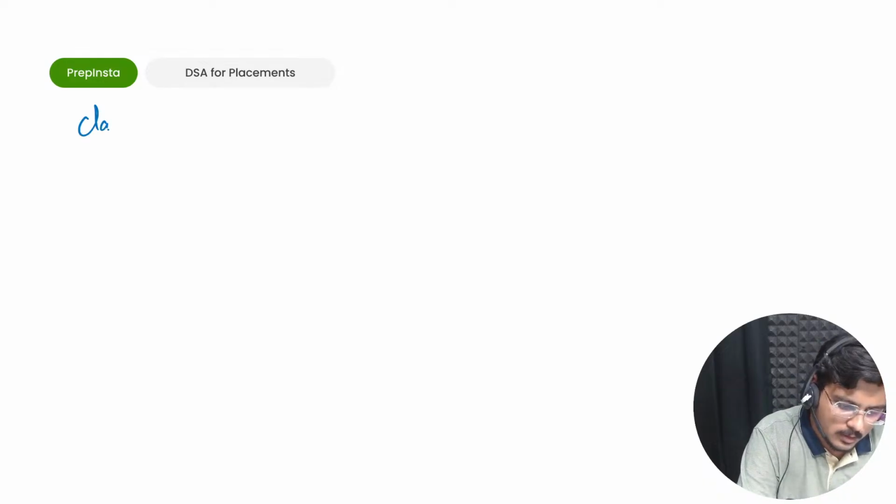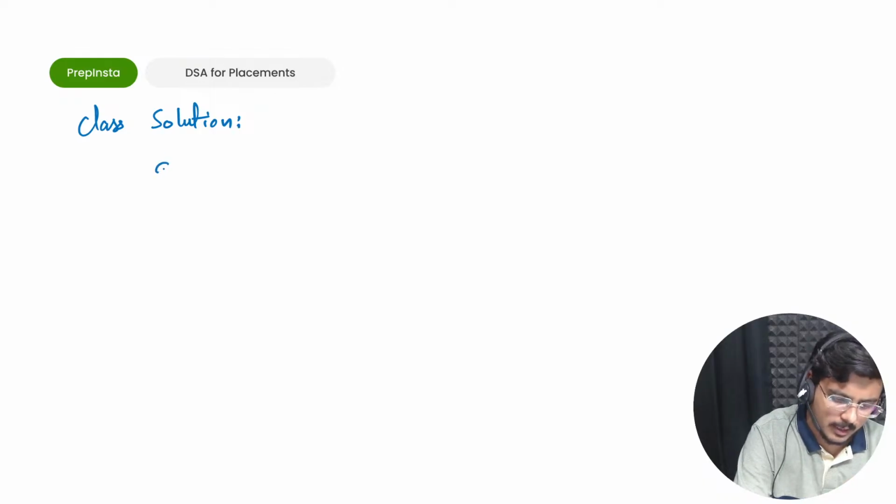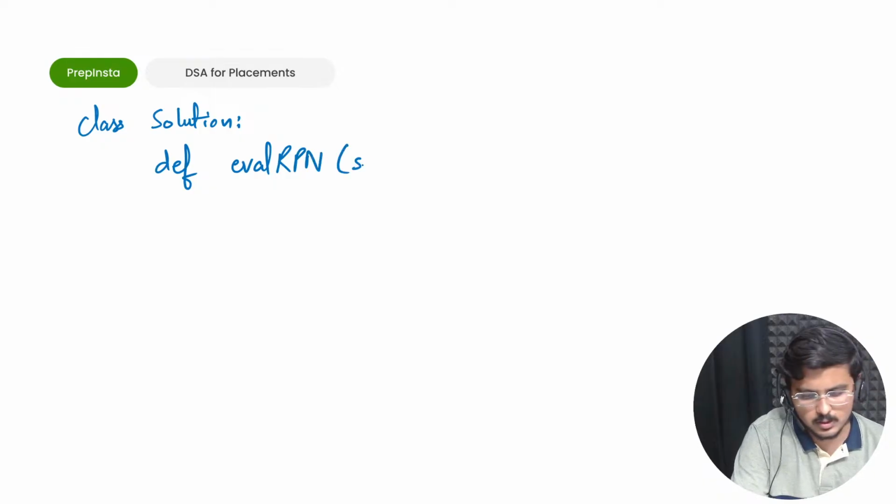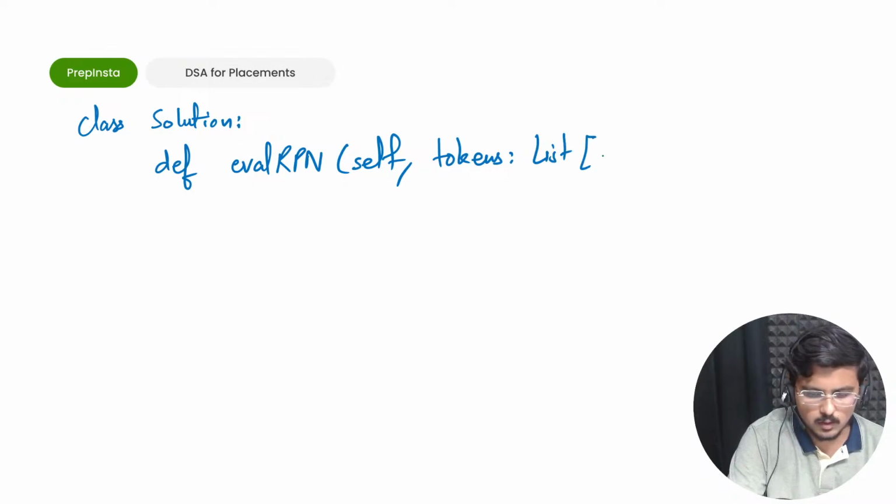So class Solution, I'll write the exact code that is written on the site so that it helps you out. Define evaluate reverse polish notation self, then you declare tokens, basically a list of your string, fine, and this would basically return integer type.